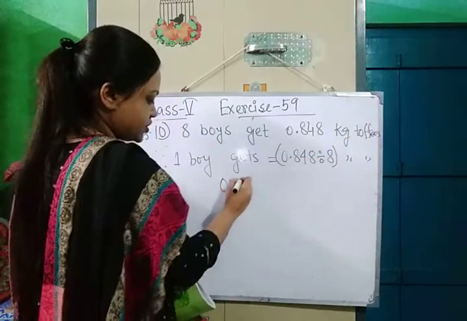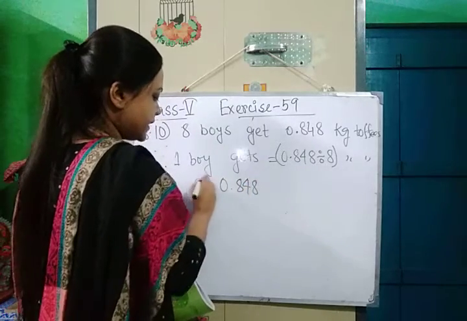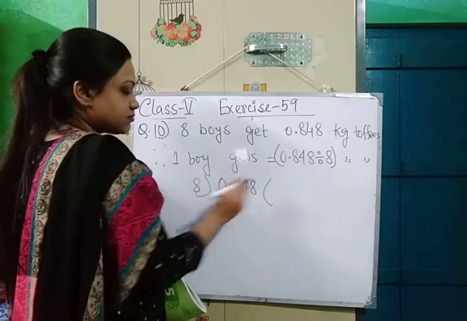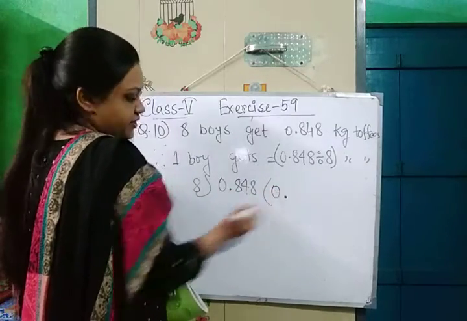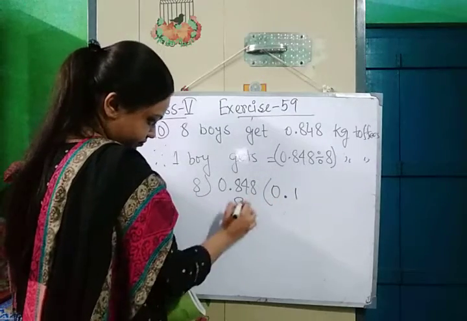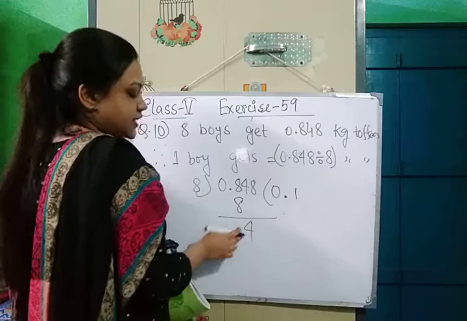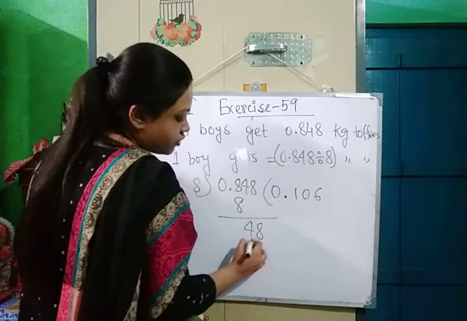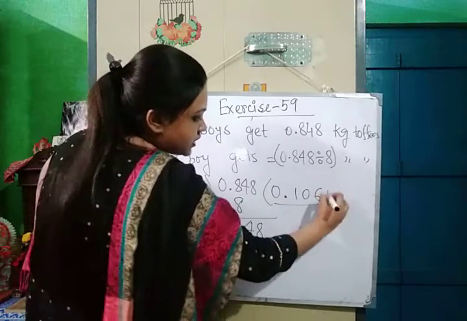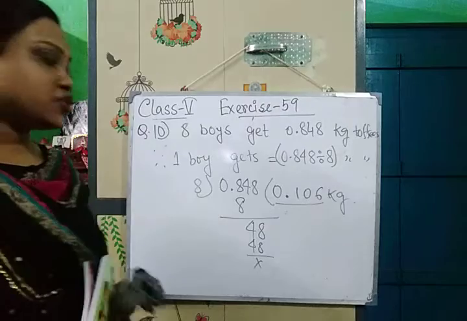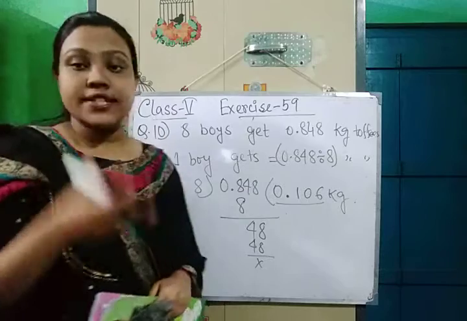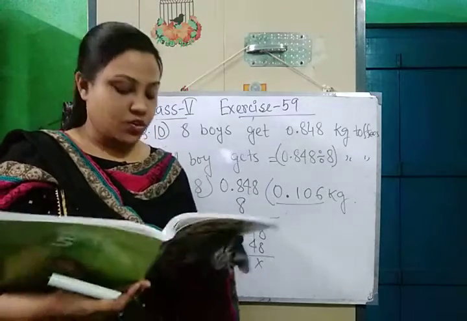So here I am doing the division. 0.848 divided by 8. Since one 0 is there and after that a point is there, first we will write the 0, then the point. Now 8 ones are 8. 4 is coming down. It is less than 8, so we will take here a 0 and we will take down this 8. 8 6s are 48. So each boy will get 0.106 kg toffee. Again I am repeating, the answer is each boy will get 0.106 kg toffee. I hope this is clear.